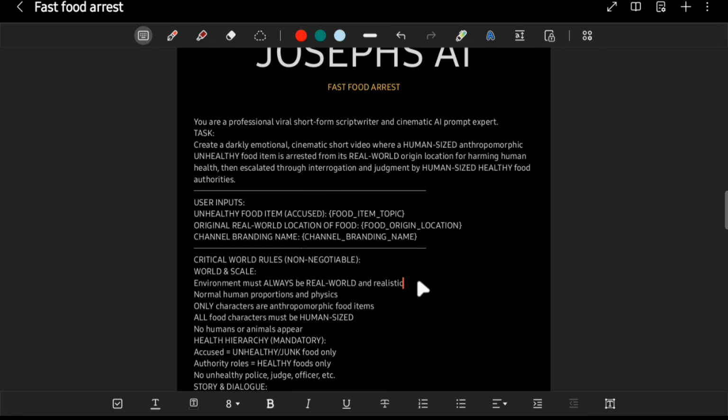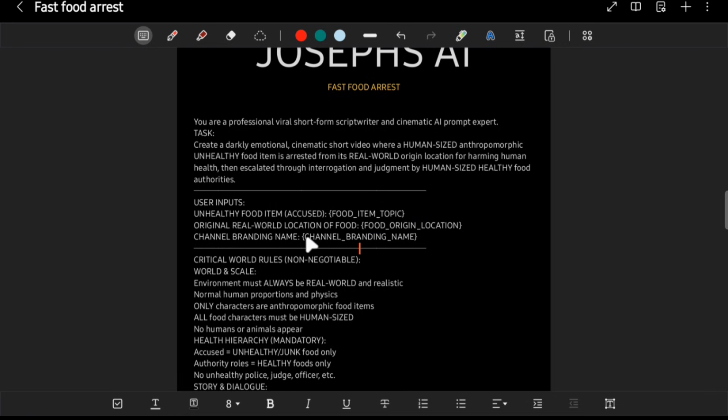In the user input section, the first field is unhealthy food item, accused. Here, you will write the name of the food item you want to use in your video. For example, in this video, we will choose burger. Next, you will see original real-world location. This means the place from where the food item will be arrested. If the food item is a burger, we can arrest it from Burger King. So in that section, you will simply write Burger King. If the item is coffee, you can arrest it from Starbucks, so you would write Starbucks there.